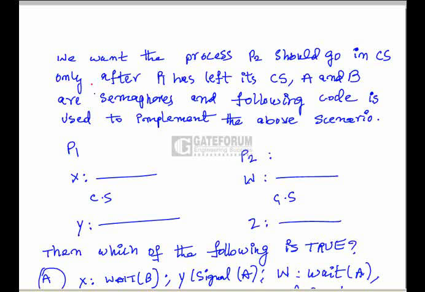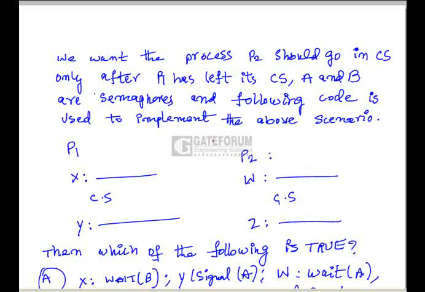We want the process P2 should go into critical section only after P1 has left its critical section. A and B are semaphores and the following code is used to implement the above scenario. So here there are two processes P1 and P2. We have to allow the process P1 to go into critical section with statements at X and Y, both are the entry and exit sections. For P2, W is the entry section, Z is the exit section.